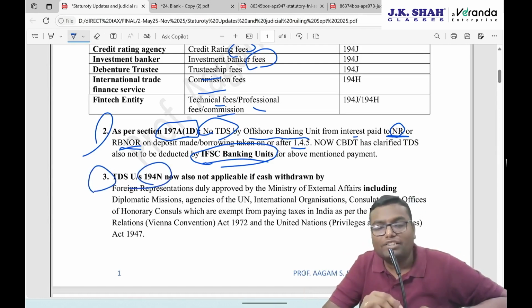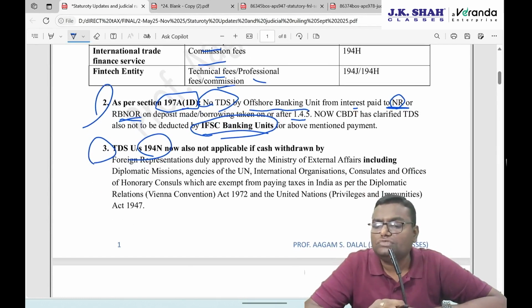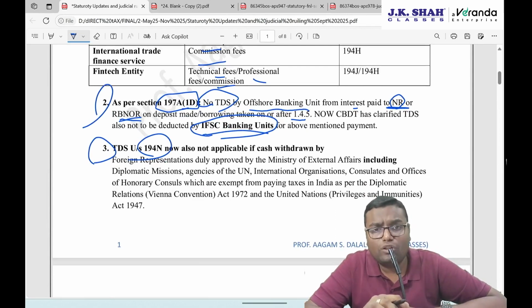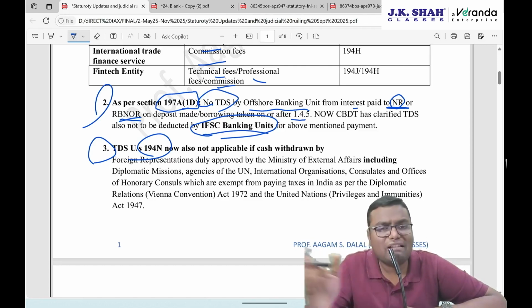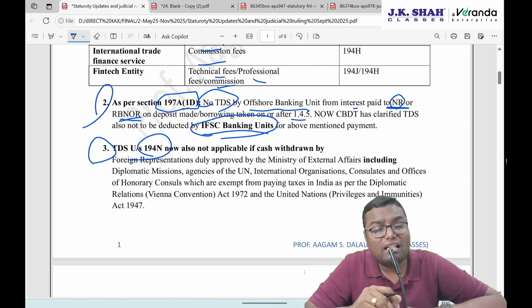Third point is with regards to section 194N, and that is TDS on cash withdrawal. If you withdraw from any bank account more than 1 crore, more than 3 crore if you are a cooperative society, more than 20 lakh if the last 3 years' financial ITRs are not filed, then TDS at the rate of 2%, or somewhere 5%, will be deducted.